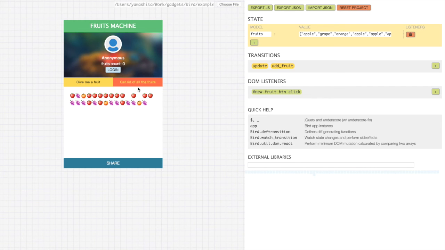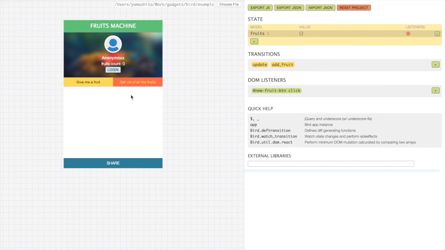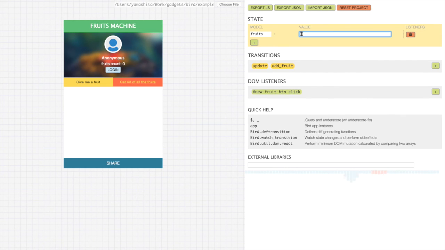We're gonna add another functionality, which is when I click on this red get rid of all the fruits button, I want the array to be empty. So the content of this white area will be empty too. All we can do is edit the value of it and see if it works. It works. So all we gotta do is to empty this array out, right? So let's fill in with some apples.